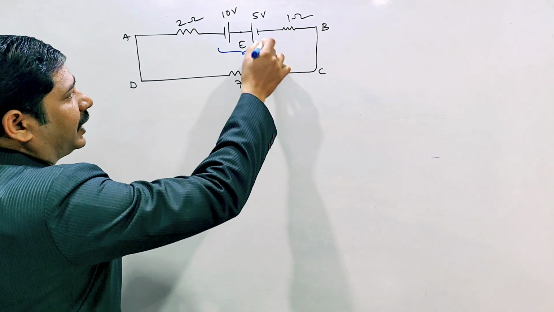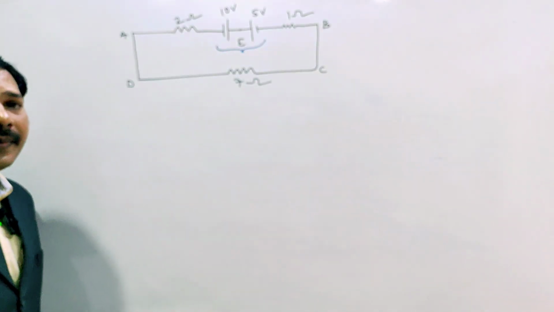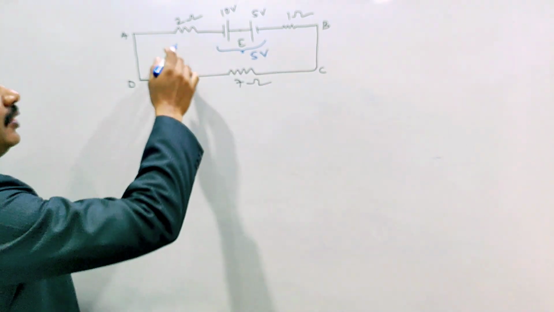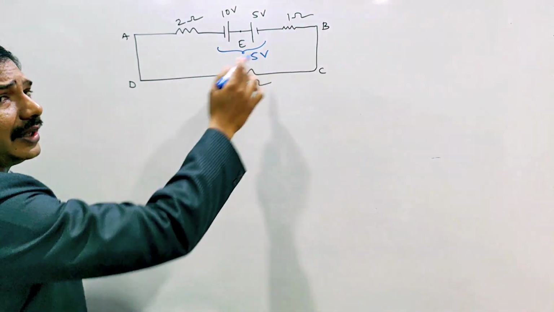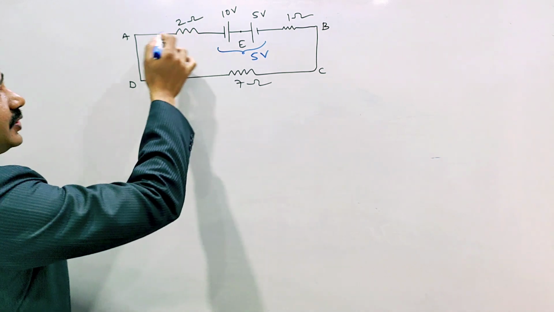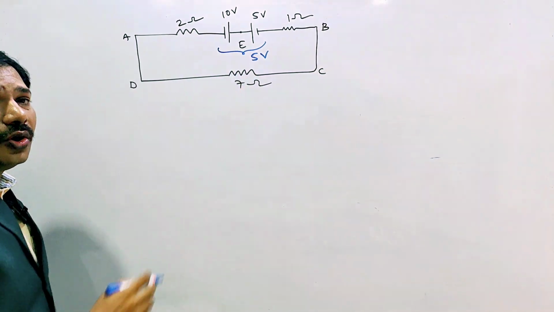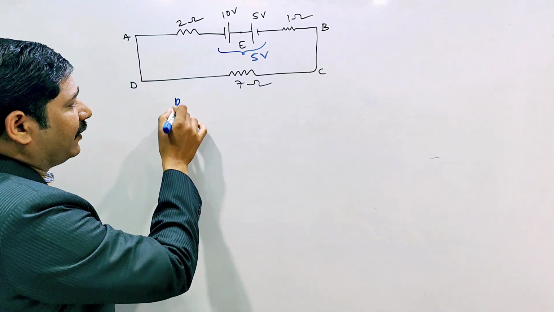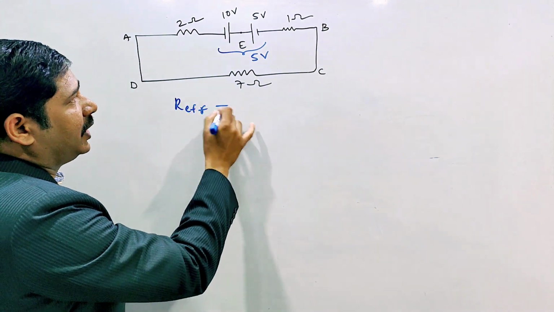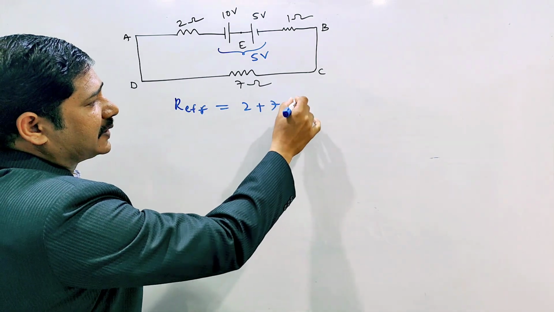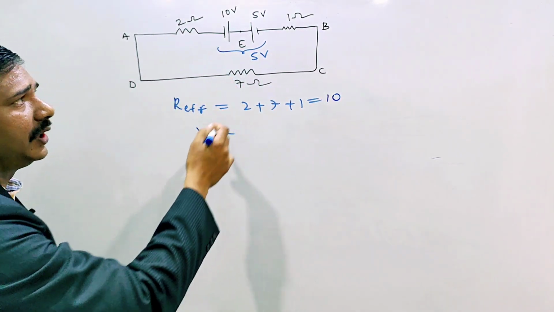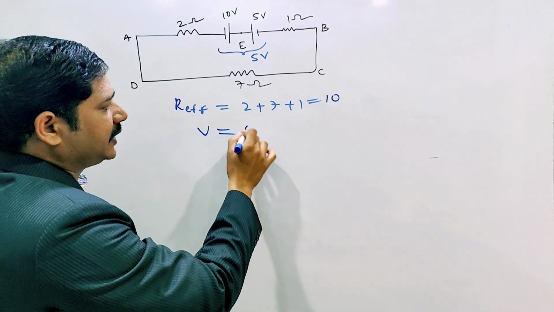The resultant: 10 volts minus 5 volts, so that is 5 volts. And all these resistors are in series only. 2 ohms, 7 ohms and 1 ohm are in series. Effective resistance, 2 plus 7 plus 1, 10 ohms. Here EMF or potential V is 10 volts minus 5 volts, that is 5 volts.